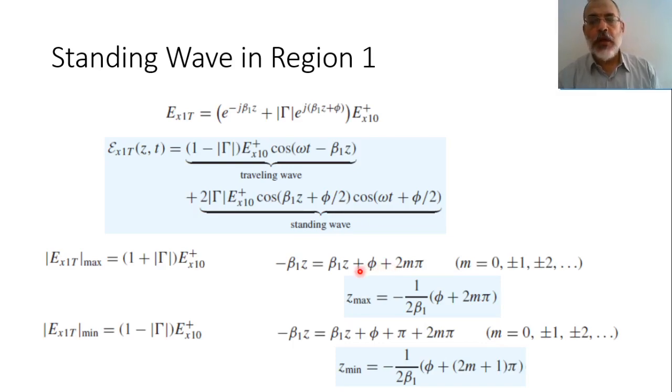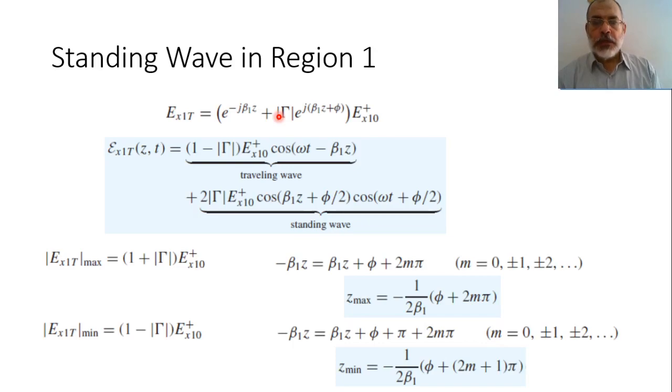So in general, beta 1z plus phi plus 2m pi, where m equals 0, 1, 2, 3, an integer number. So in all these cases, the phase of the first term equals the phase of the second term. So this would be 1 plus modulus gamma.